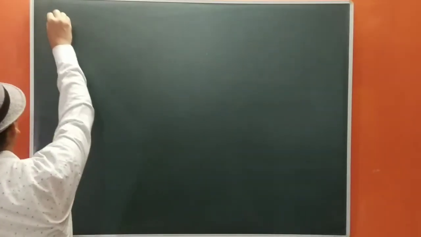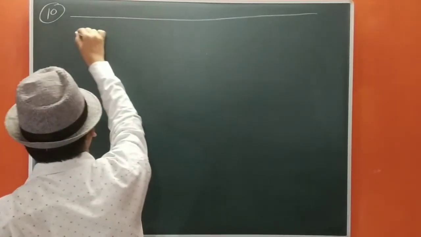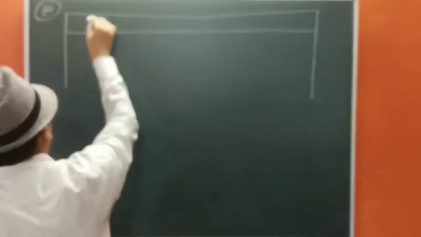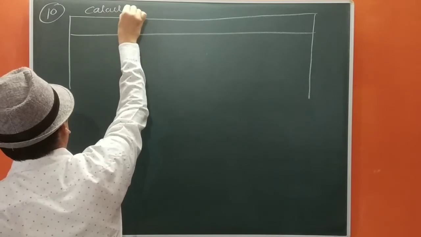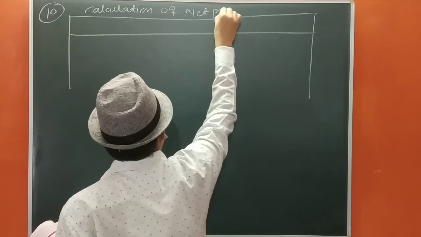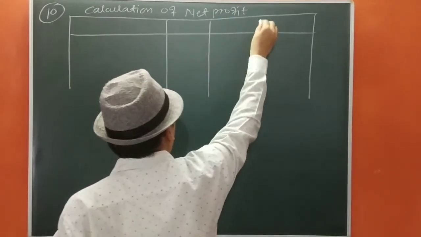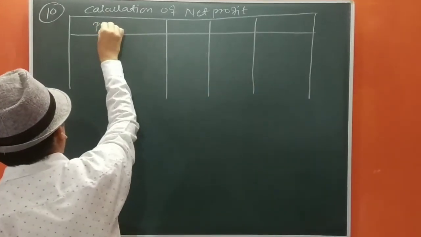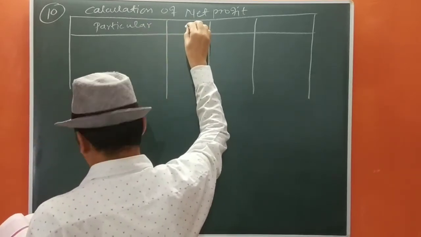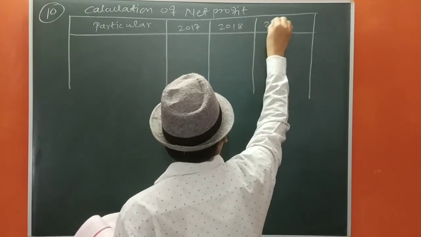So let us start. And again we are going to calculate net profit. Okay, there are 3 years: 2017, 2018, 2019.